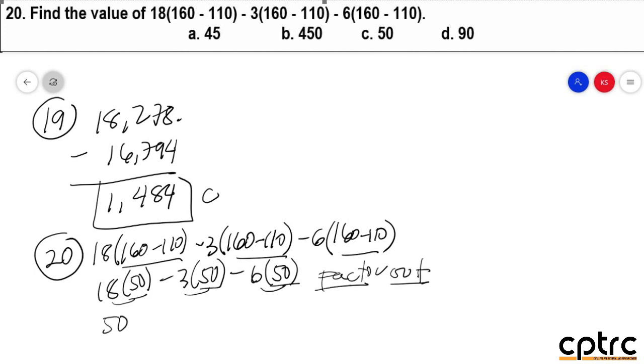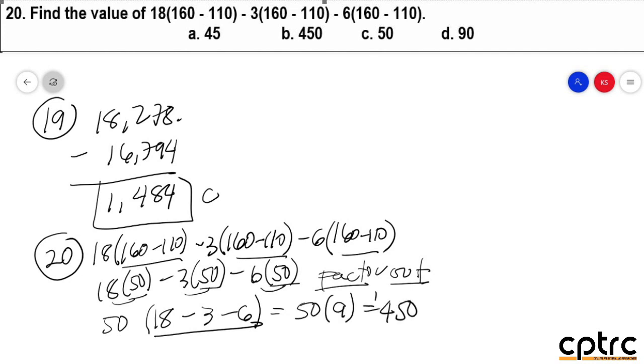That is 50. At the remaining po, si 50, tanggalin si 50, magiging 80 na lang. Tanggalin po si 50, magiging 3 at minus 6. As you can see po, mas simpler yung itsura niya. So, we're going to minus lang po yung sa loob. 18 minus 3, that is 15 minus 6, that is 9. So, the answer would be 50 times 9. At simplify mo yan, multiply mo yan, the answer is 450. The answer po is bravo.